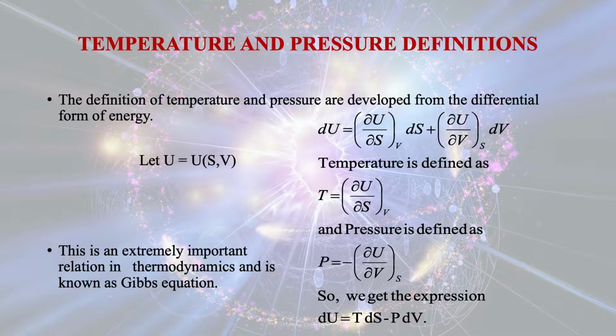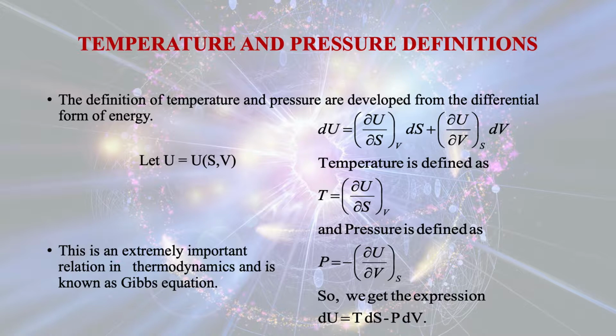In this case, we have taken internal energy as a function of entropy and volume. We know very well that any two independent state properties are sufficient to describe the state of a system. So, U is a function of S and V. So, we can write the total differential dU equals (del U by del S) at constant volume dS plus (del U by del V) at constant entropy dV.